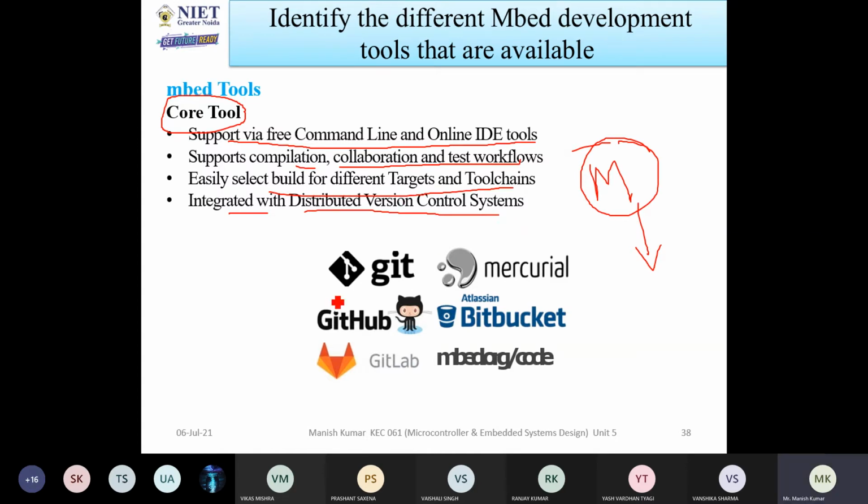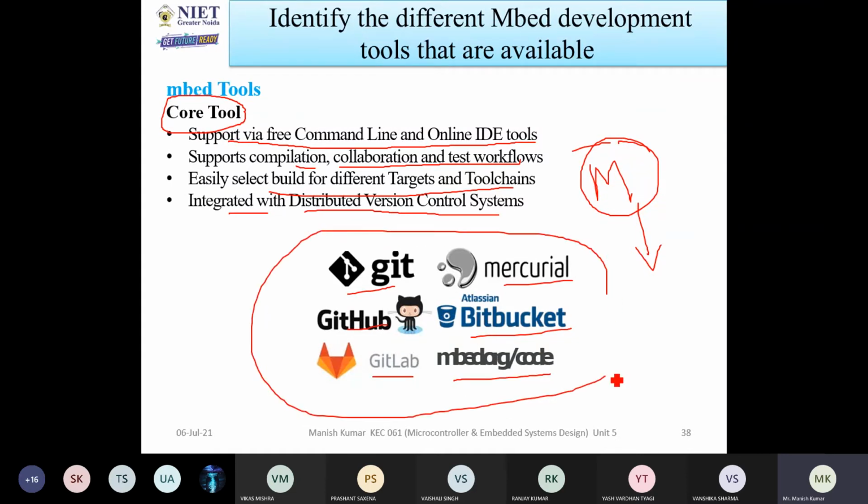So there are several websites: Git, GitHub, GitLab, Mercurial, Bitbucket, embedding code. With these different types of websites, you can go for that. There are several codes available here. You can just select the codes according to your applications and you can develop your own systems.